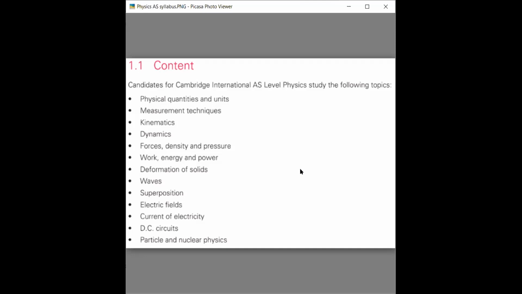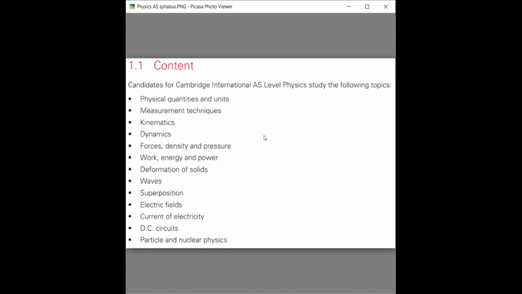Only superposition we did not read at all. Sorry, we read some. No, I'm telling that only superposition we did not read at all. The other chapters are quite familiar, and another one is there. That is measurement techniques. In measurement techniques, you will get something new other than the O-level syllabus.